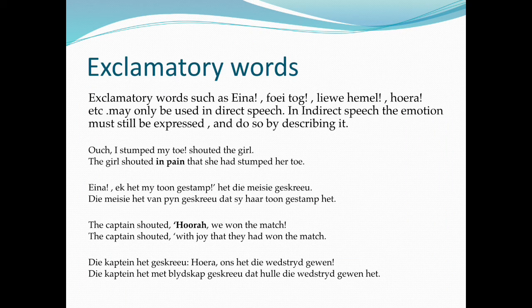Exclamatory words. Exclamatory words such as Eina, foei toch, liewe jimmel, hoera, etc. may only be used in direct speech. In indirect speech, the emotion must still be expressed, and we do so by describing it. For example, "Ouch, I stubbed my toe," shouted the girl, becomes the girl shouted in pain that she had stubbed her toe. Or in Afrikaans, "Eina, ek het my toon gestamp," het die meisie geskree. Becomes, die meisie het van pyn geskree dat sy haar toon gestamp het.